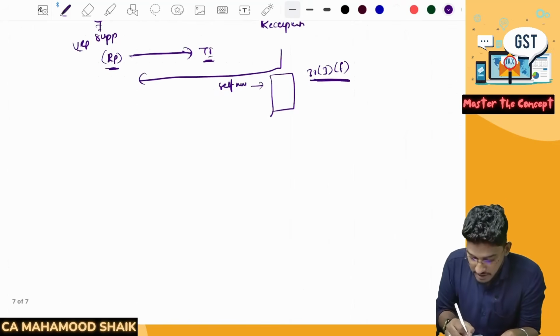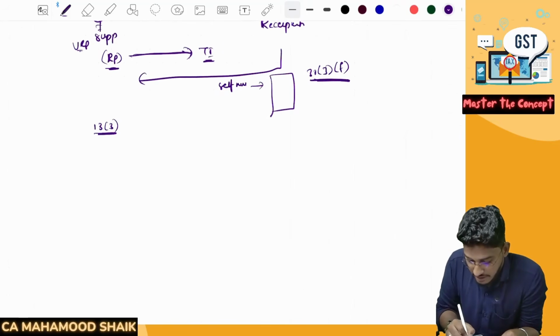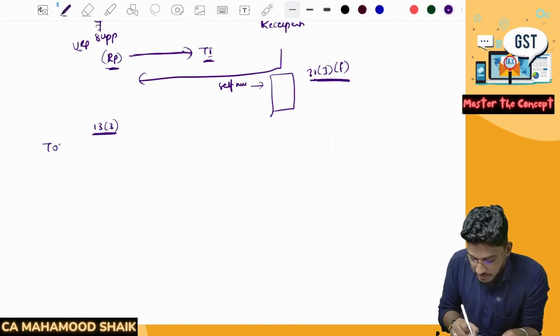Now, what they are trying to say here is, earlier 13 subsection 3, they used to say that time of supply will be earlier of. They have given two dates.